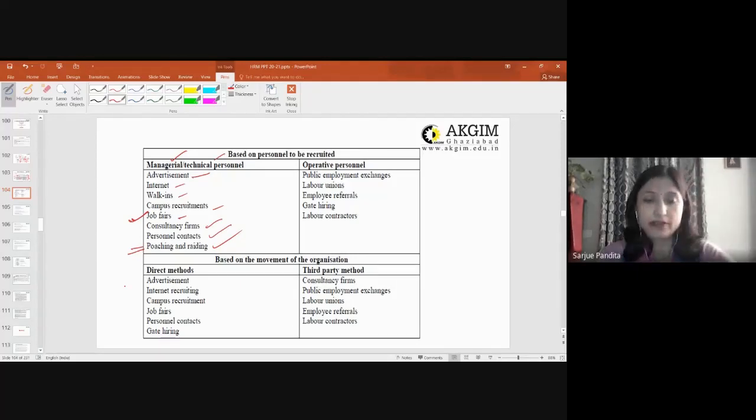Having said that, it is not a good practice as far as ethical recruitment is considered, because you are snatching the competitor's good employees.